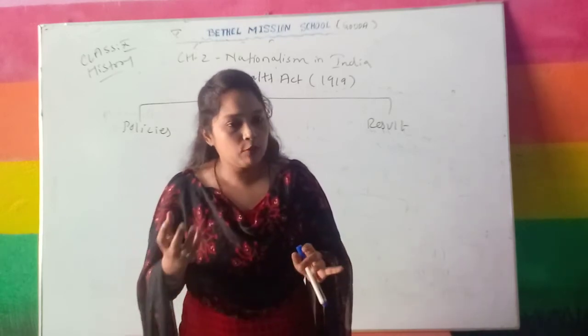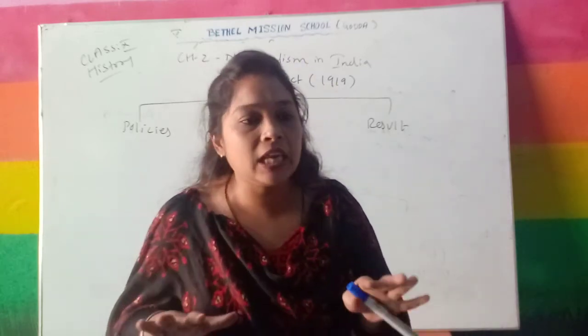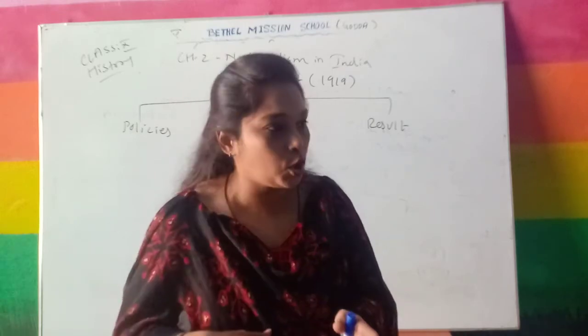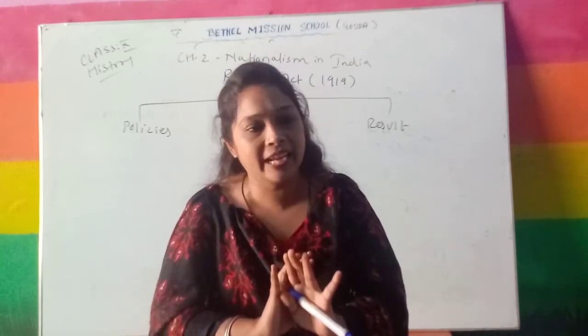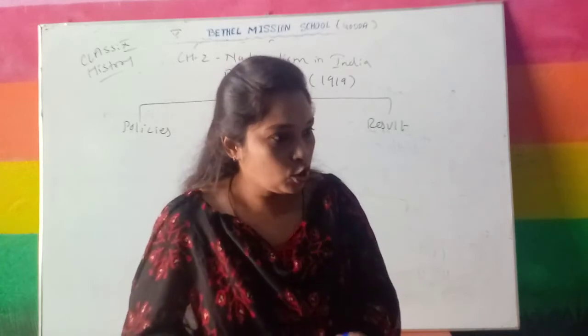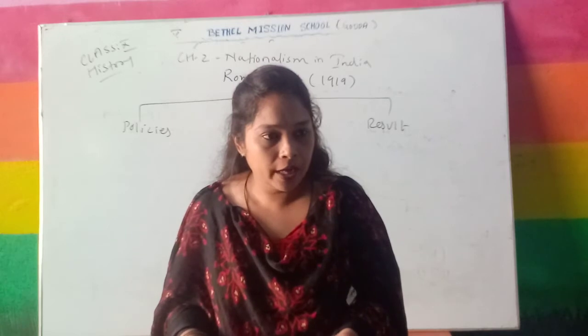That was the main purpose of the act, to suppress the agitation. Police can arrest you and keep you in jail without filing any case or taking you to court. So that was a big injustice for the Indian people in the Rowlatt Act.